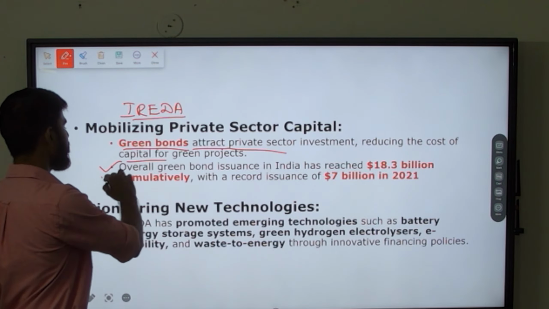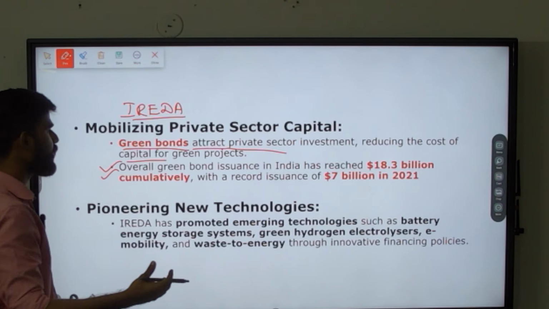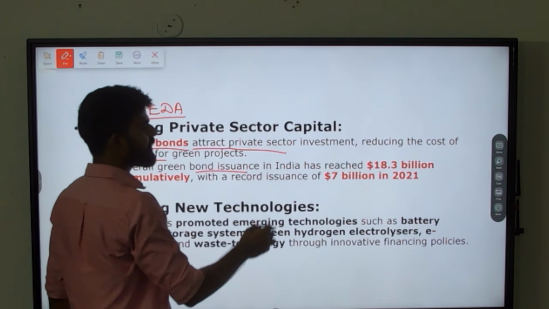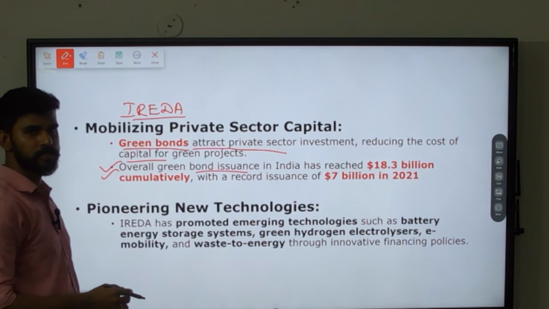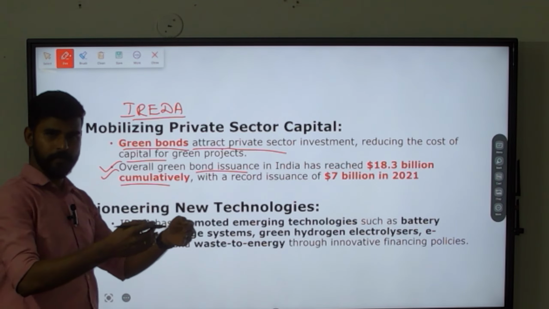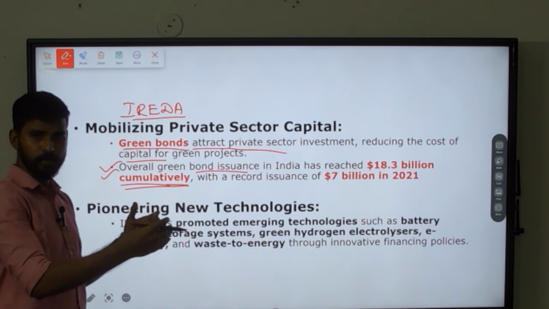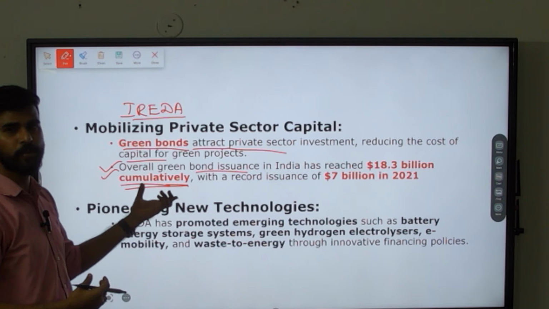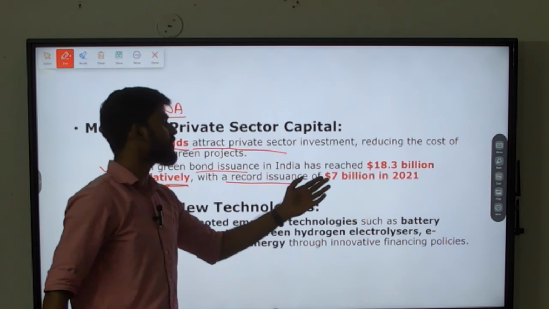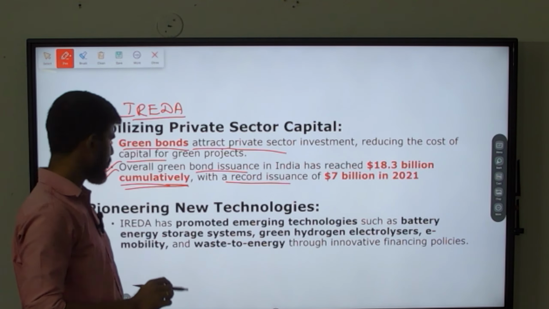Next is, in India, in recent years, green bond issuance has increased a lot. How much? 18.3 billion US dollars worth of green bonds have been released recently. It is not for a particular year. So far we have released so much in green bonds, with a record issuance of 7 billion in the year 2021. All these points are important.